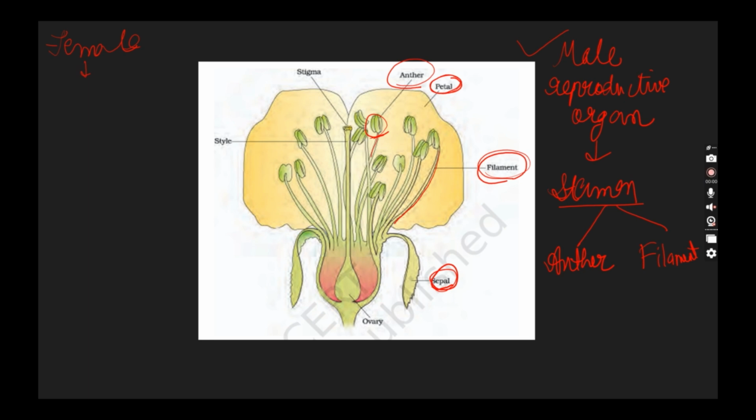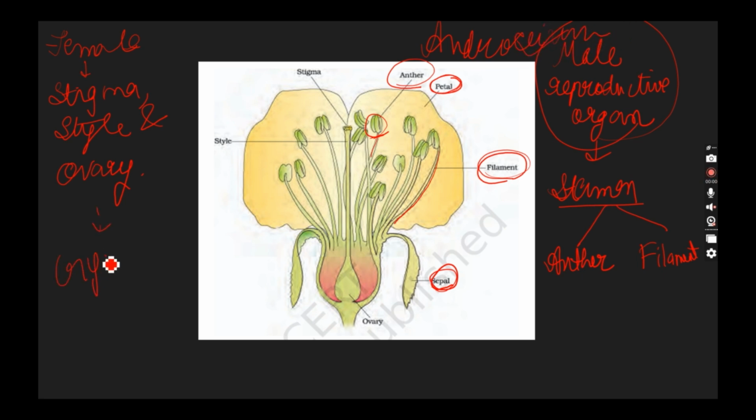The female reproductive organ has three parts: stigma, style, and ovary. The most famous terms we use: the male reproductive organ is known as androecium, and the female reproductive organ is known as gynoecium.